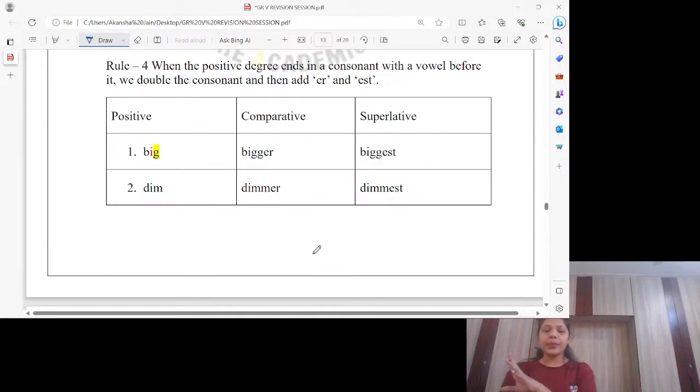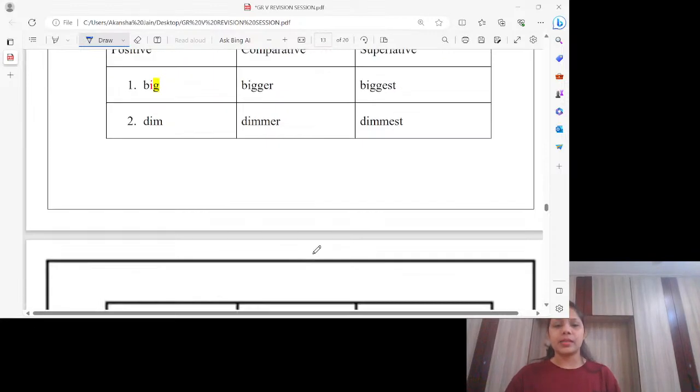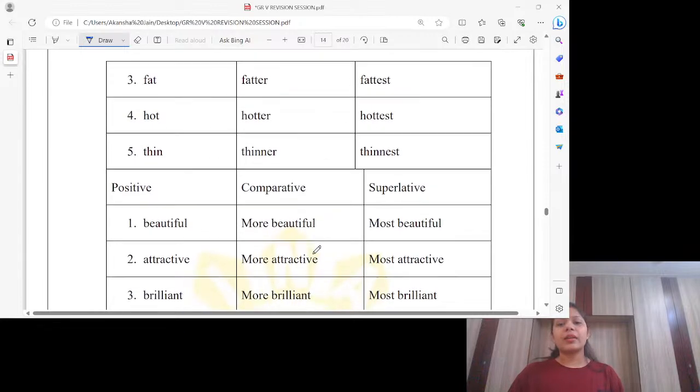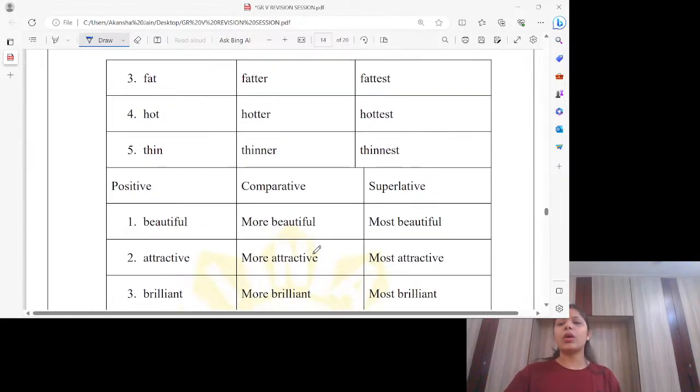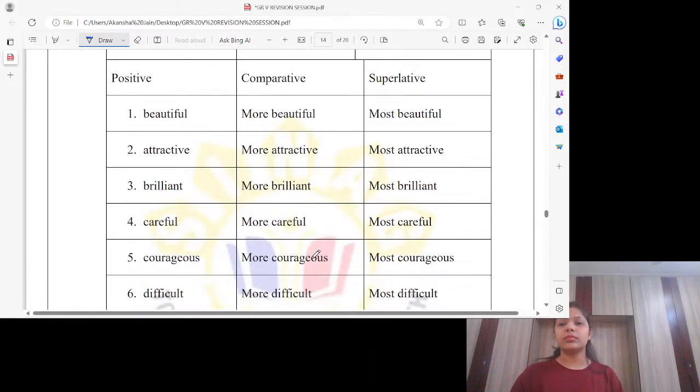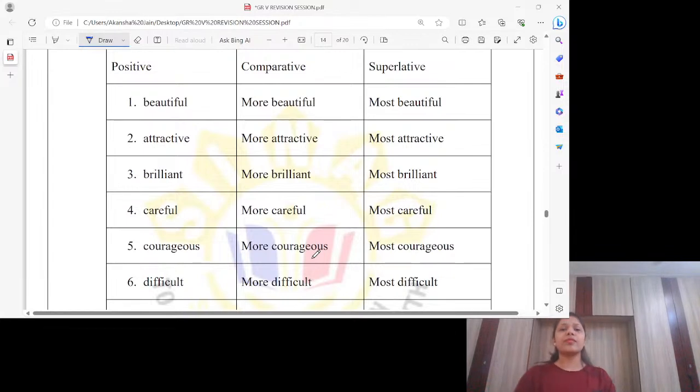I'm repeating myself: in the positive degree, if my last letter is a consonant, and just before that consonant I have a vowel, then I have to double the consonant. That means G will be doubled, big, bigger, biggest, and I will add ER for comparative and EST for superlative. Dim, dimmer, dimmest. Fat, fatter, fattest. Hot, hotter, hottest. Thin, thinner, thinnest. Fine. Let's go ahead for positive, comparative and superlative.